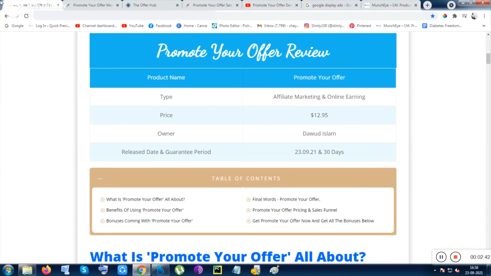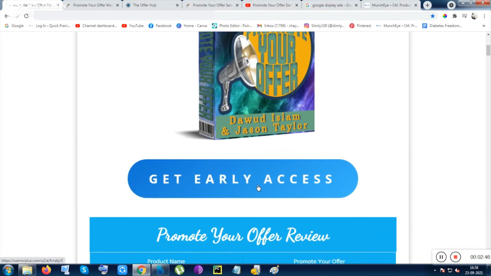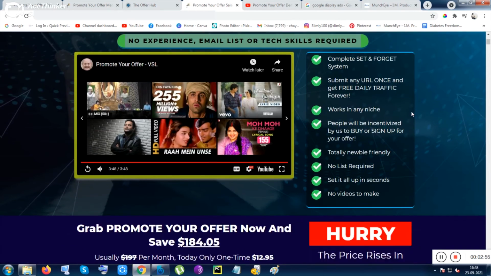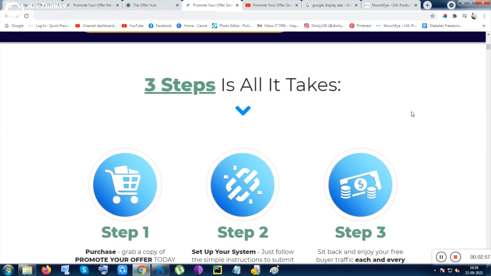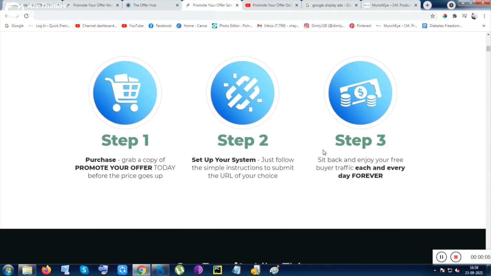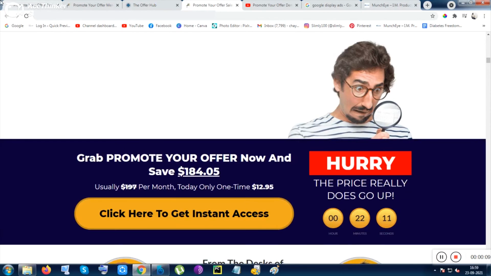So let me show you now from this page. This page will redirect you to the sales page. This is a button, or there are 2 more buttons given inside this page, so you can click on any of them, you will be redirected to this page. So this page is the sales page of this tool, and if you go through by clicking on these buttons, you will be getting the bonuses from my website totally free. That is the main cause you should go through by clicking on this button.